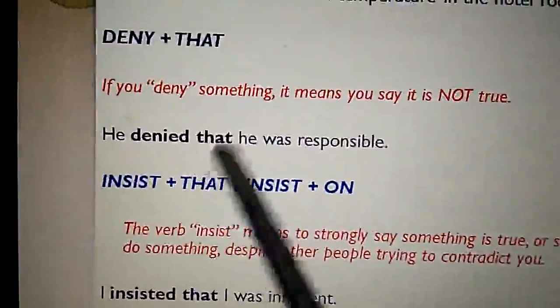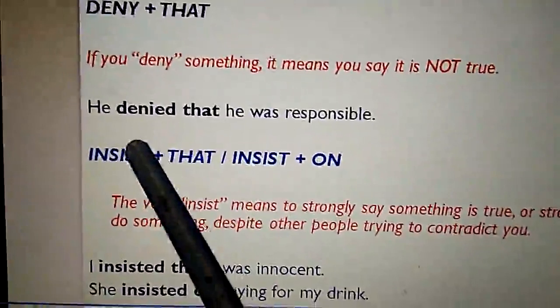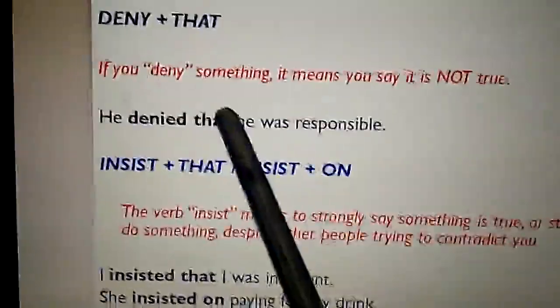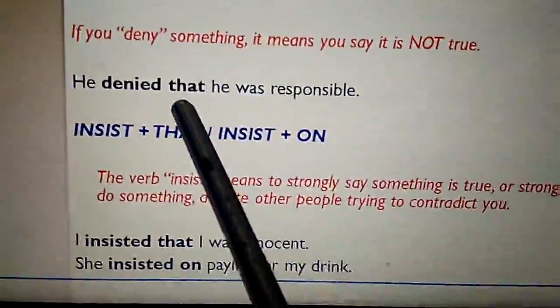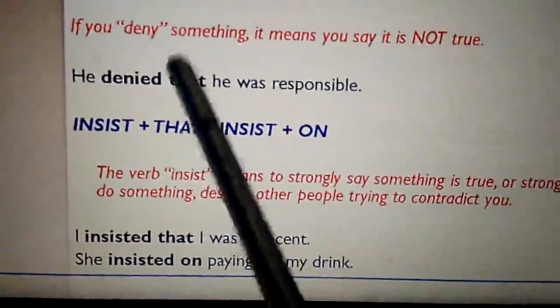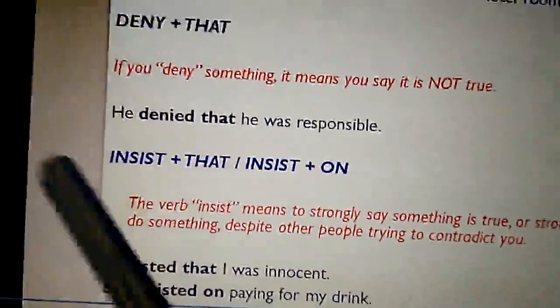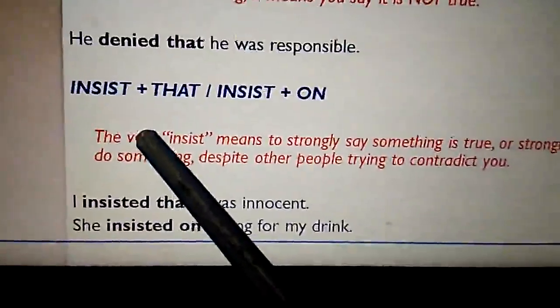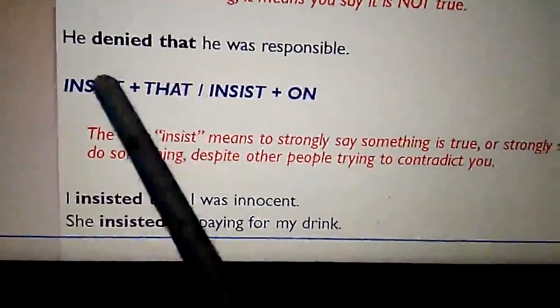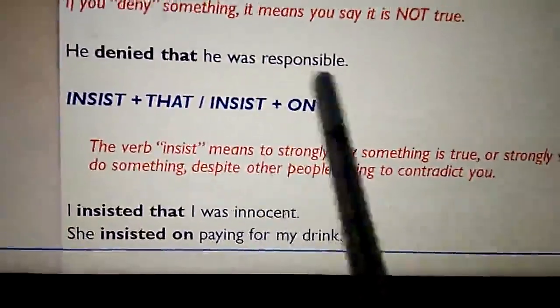He denied that he was responsible. We can't say "he denied he was responsible." So immediately after the reporting verb denied, you have to get that. He denied that he was responsible. Next one, insist. So we have two patterns here for this word: insist that, insist on.